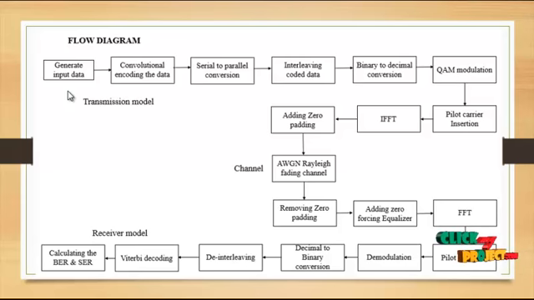Here we are using the interleaver for the serial to parallel converted data, and then binary to decimal conversion. All the values in the binary streams are converted into decimal. Here we are using QAM modulation, that is quadrature amplitude modulation, and compared to other modulation techniques, QAM is best and efficient also. And then we use pilot carrier insertion. Pilot carrier insertion means it will transmit the signal so that any deviation in the process can be easily handled, to get an efficient process.